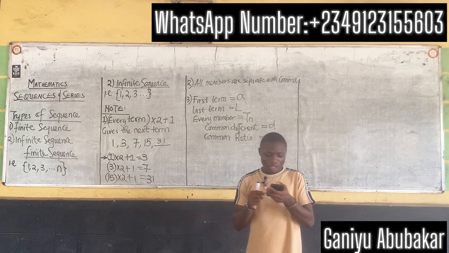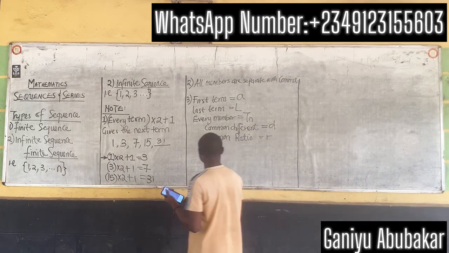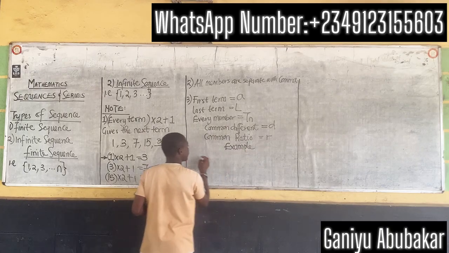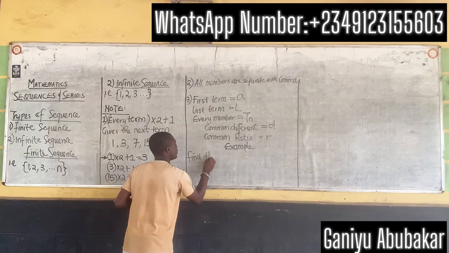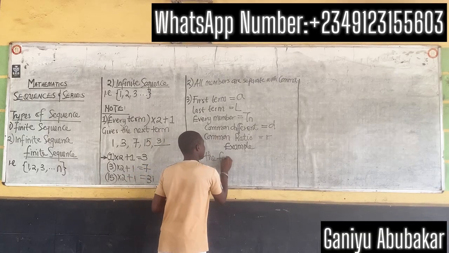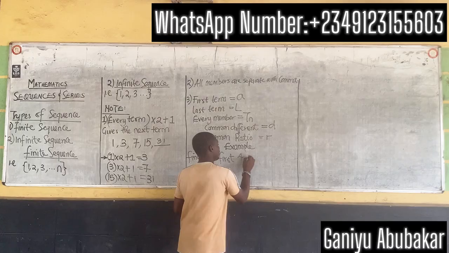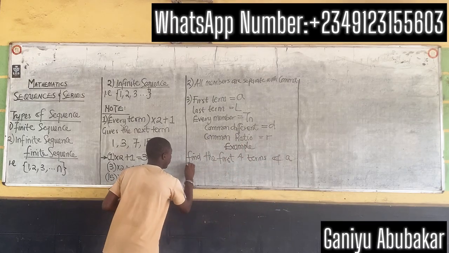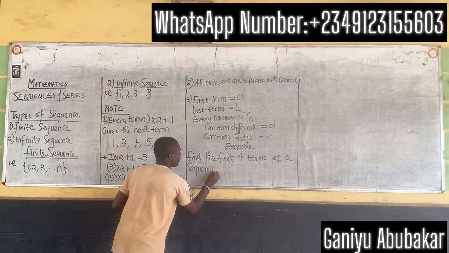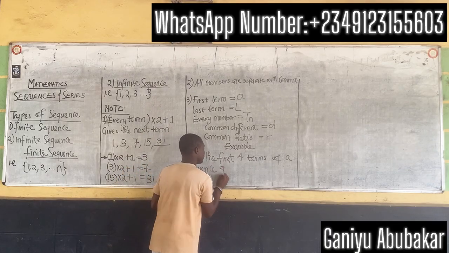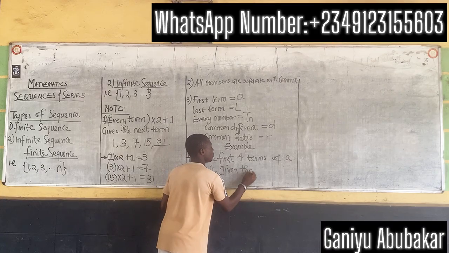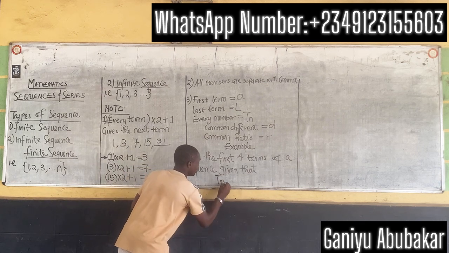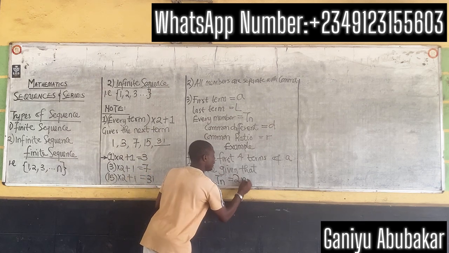Example: find the first four terms of a sequence, given that Tn is equal to 2n plus 3.